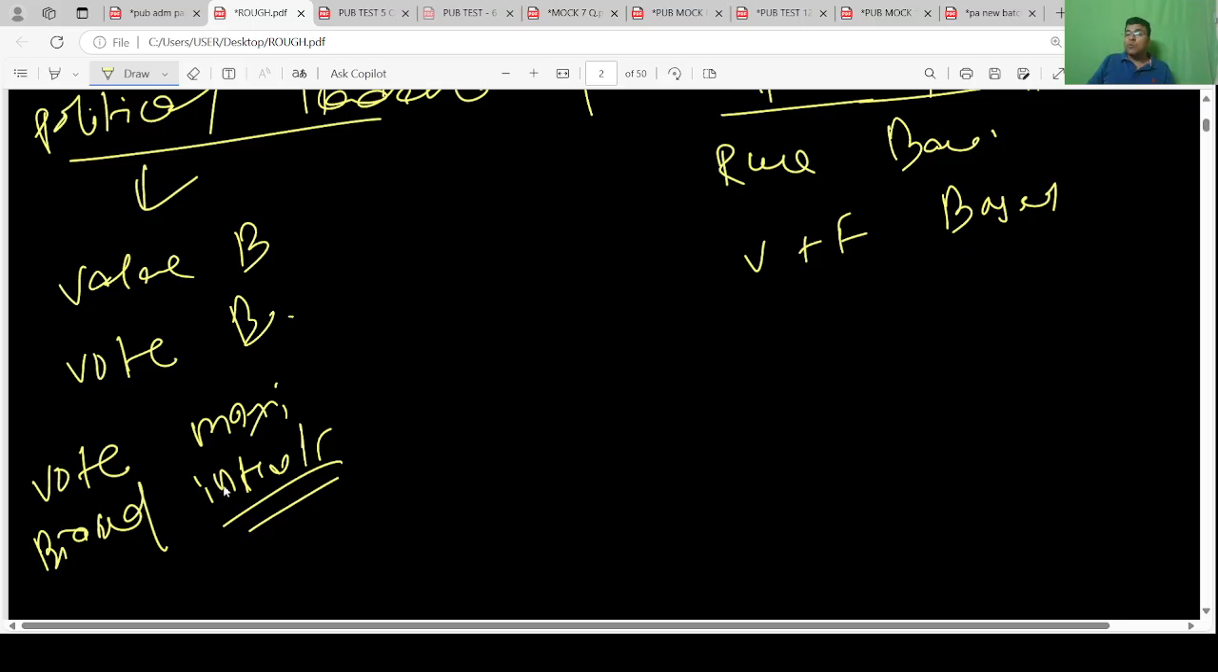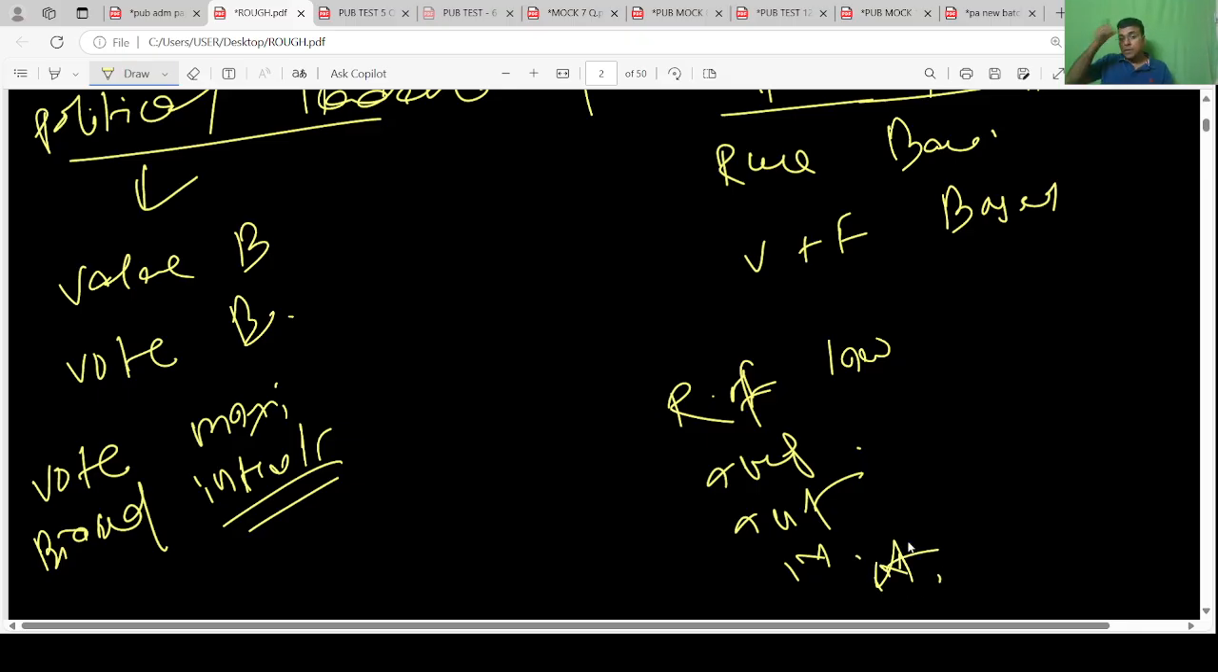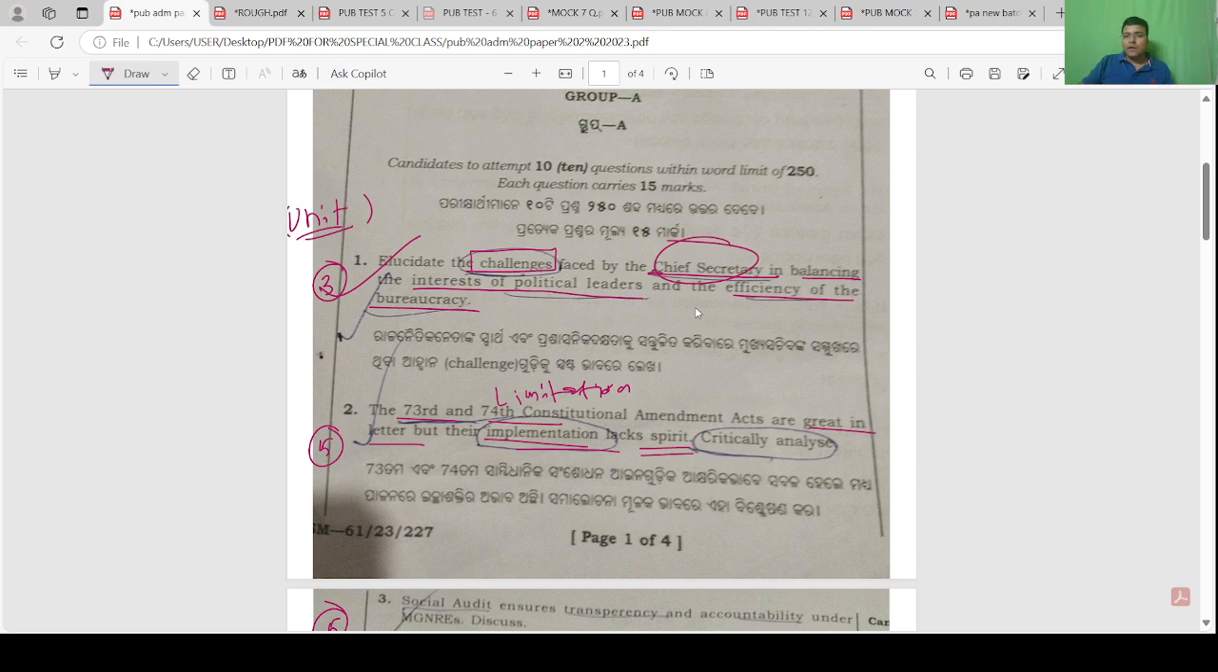But in order to be efficient, bureaucracy must maintain rule of law, impartiality, integrity, neutrality, anonymity. If bureaucracy maintains all these things, then only efficiency of bureaucracy can ensure impartiality, neutrality, anonymity, no biasness, rule of law.